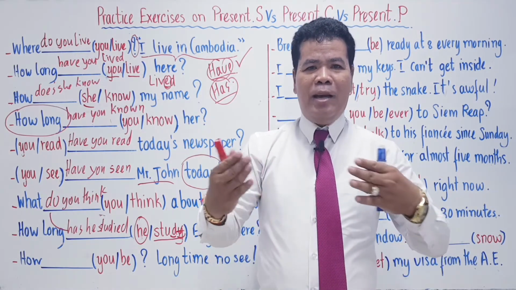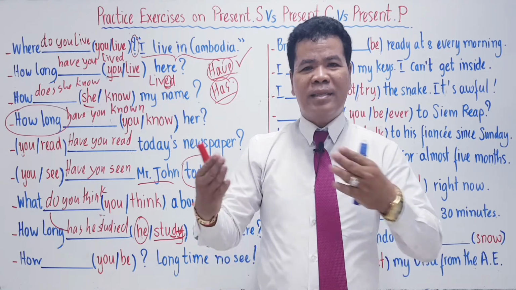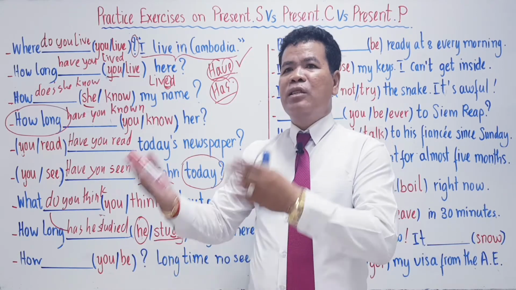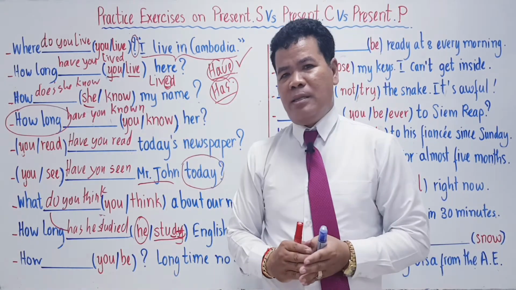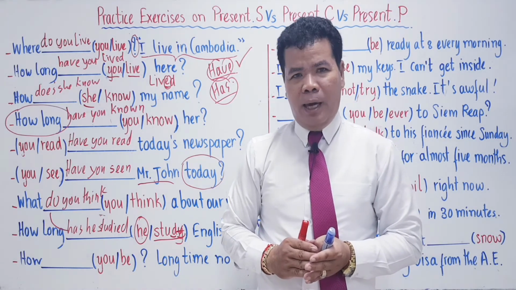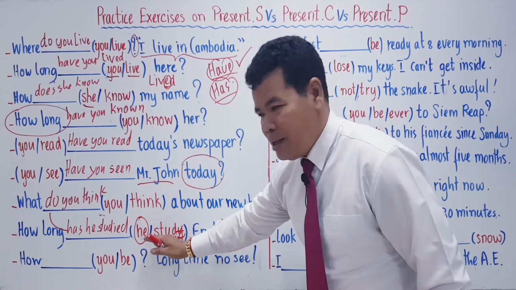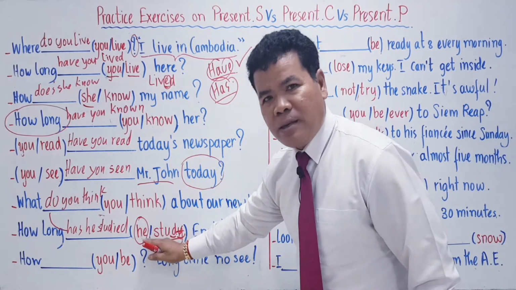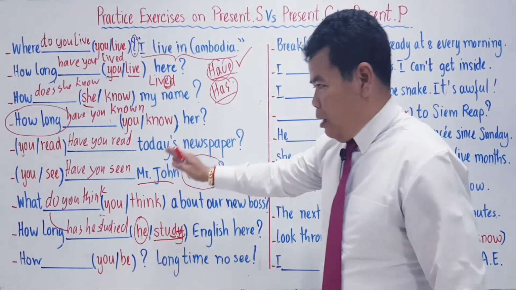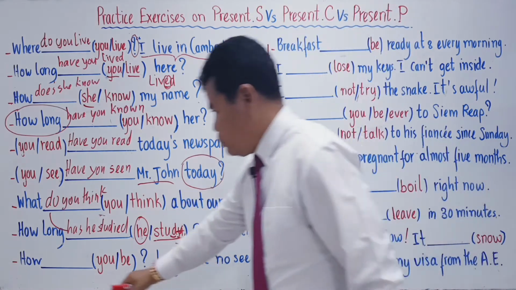Actions happened or started in the past and still continue to the present. So, we have the right choice: present perfect simple. Let's go to another example.